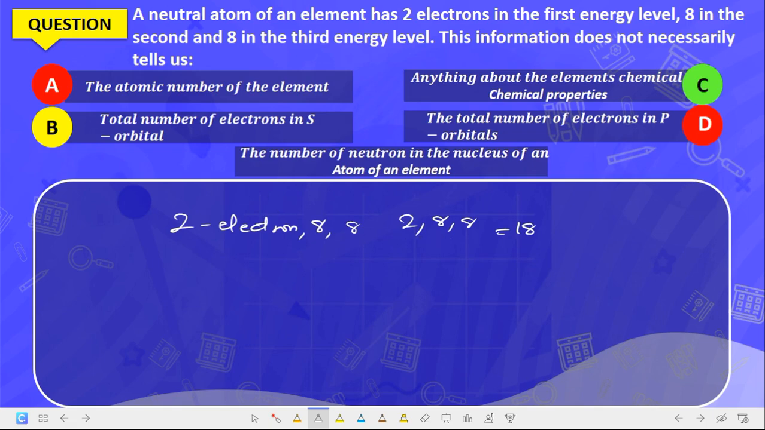Now it tells us the total number of electrons in the s orbital. That is true. Does it give us anything about electrons in the orbital? Now anything about the element's chemical property? Yes, the number of electrons tells us the chemical property, and the valence electron is what is responsible for the chemical reactivity. This is a noble gas, and hence the reactivity of a noble gas will be dependent on this. The total number of electrons in the p orbital, yes, it tells us about that. The number of neutrons in the nucleus does not tell us anything about the nucleus, but it gives us information about every other thing present here.